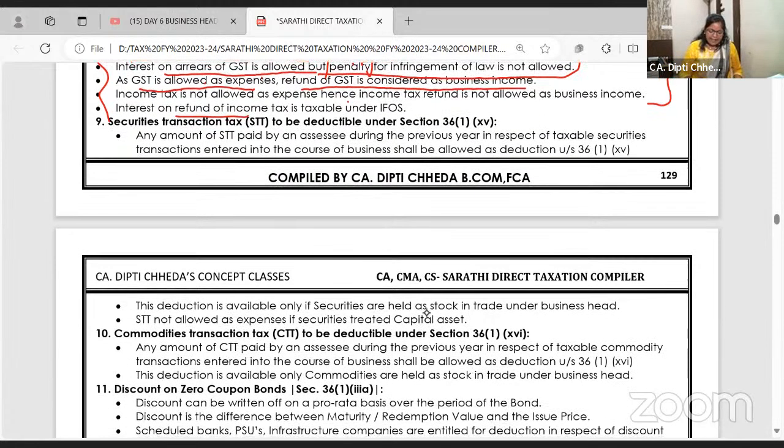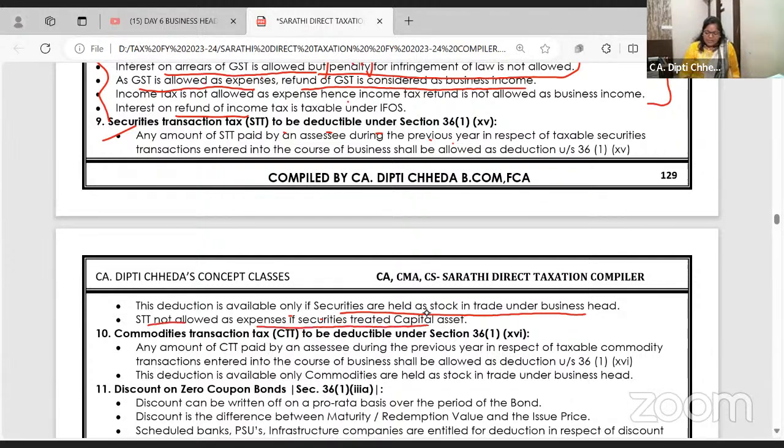Next, STT, security transaction tax is paid on purchase and sale of securities, right? It is allowed as expense. This deduction is allowed only if securities are held as stock in trade. Buying and selling of securities is your business. Then whatever security transaction tax you have paid is allowed as business expenditure.